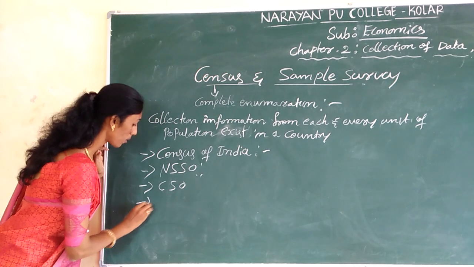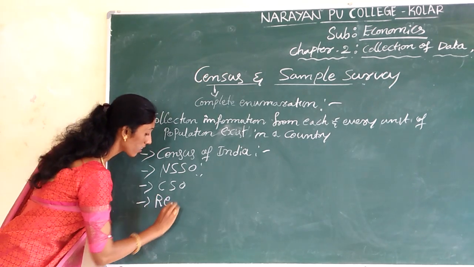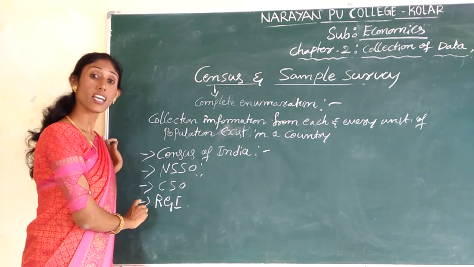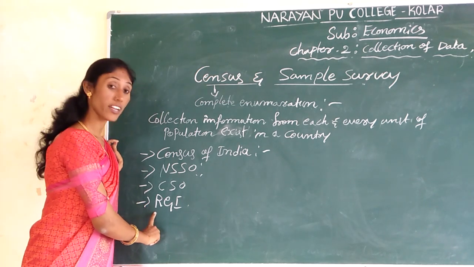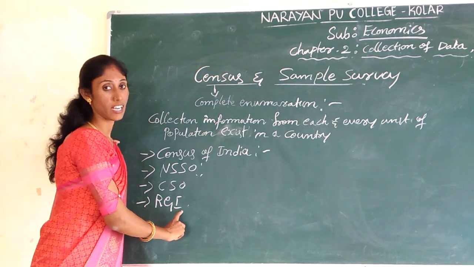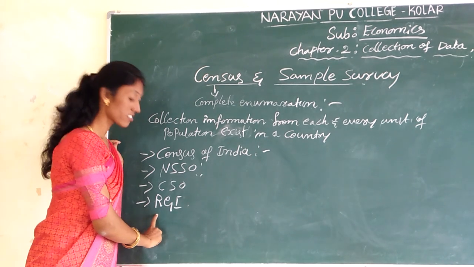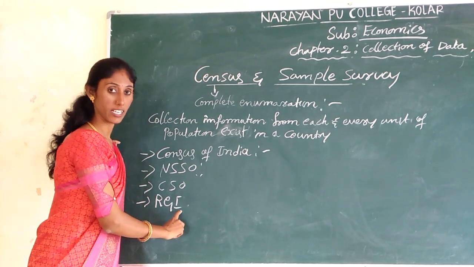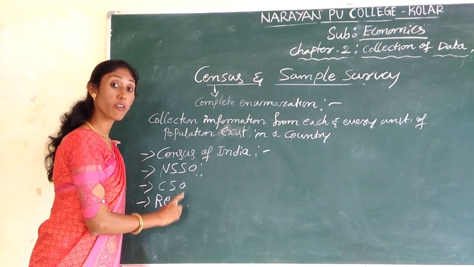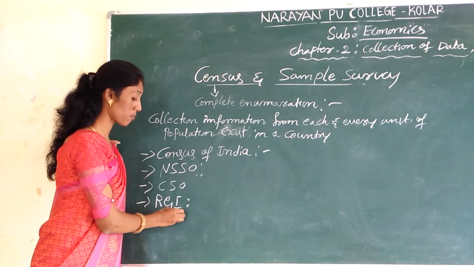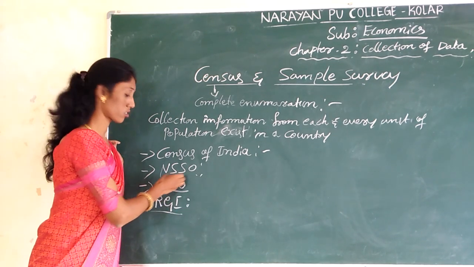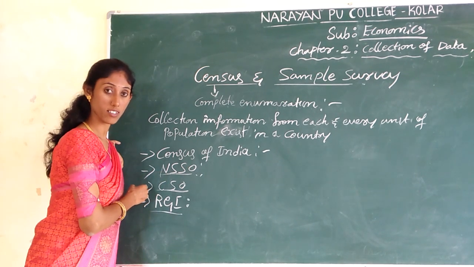And one more, RGI. Here RGI refers to Registrar General of India. This is all important for 1 mark because they used to ask to expand these institutions.